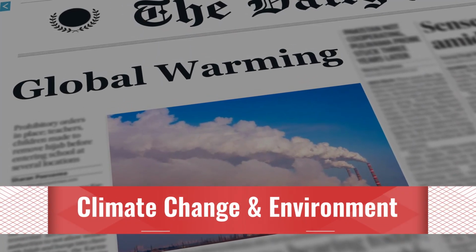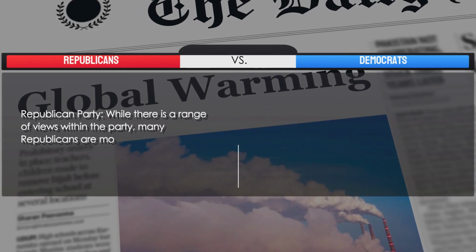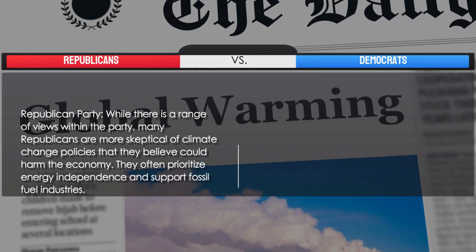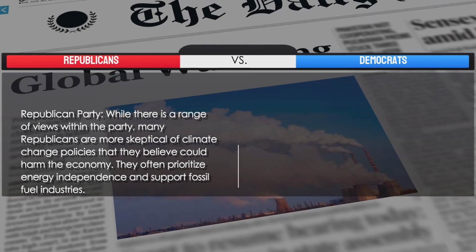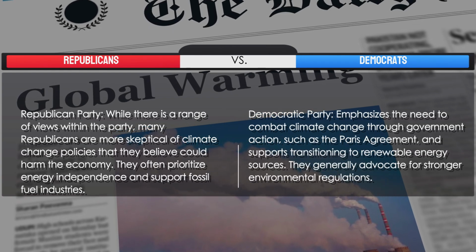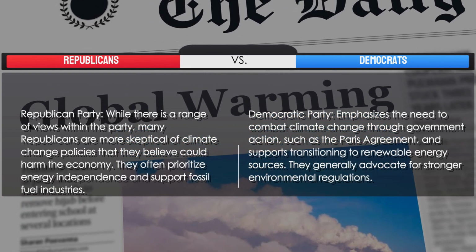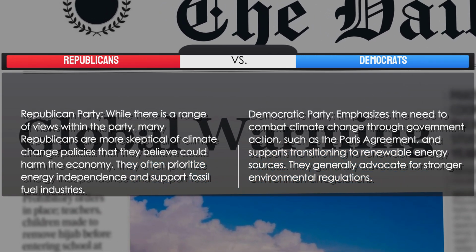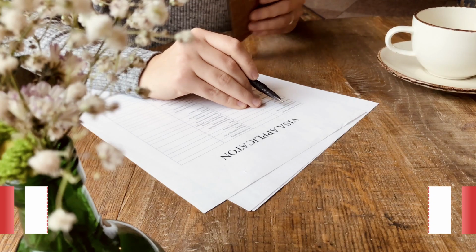5. Climate change and environment. Republican Party. While there is a range of views within the party, many Republicans are more skeptical of climate change policies that they believe could harm the economy. They often prioritize energy independence and support fossil fuel industries. Democratic Party emphasizes the need to combat climate change through government action, such as the Paris Agreement, and supports transitioning to renewable energy sources. They generally advocate for stronger environmental regulations.